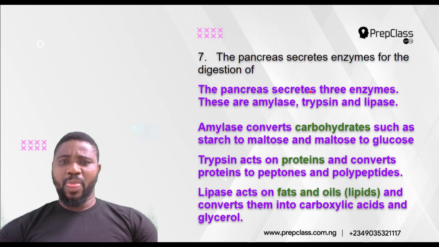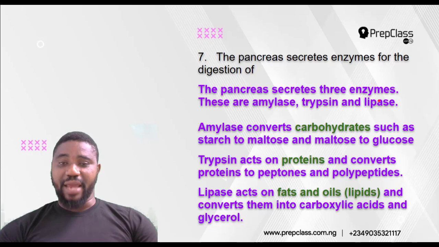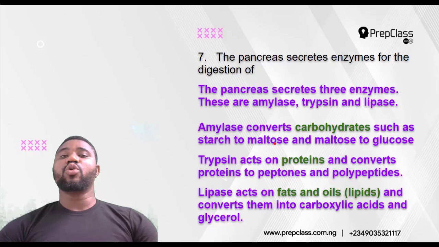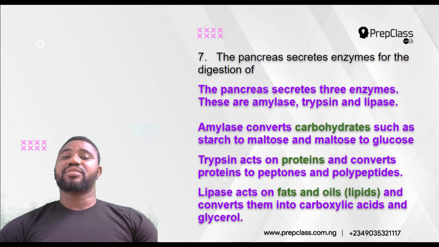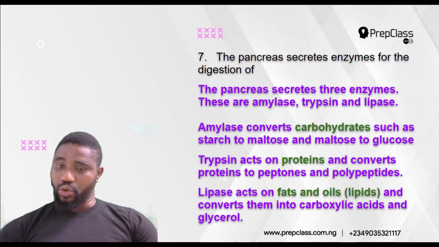Let us see. Now, the pancreas secretes 3 enzymes. These are amylase, trypsin, and lipase. Amylase converts carbohydrates such as starch to maltose and maltose to glucose. That's the function of amylase. So it is a carbohydrate enzyme. It converts starch to maltose and some maltose that are present towards glucose.